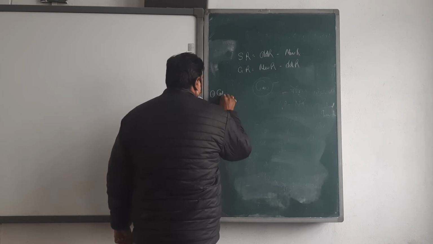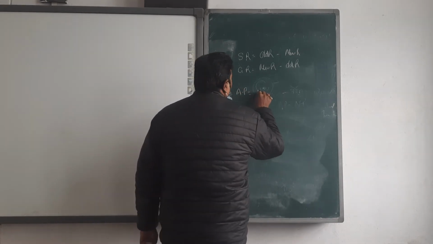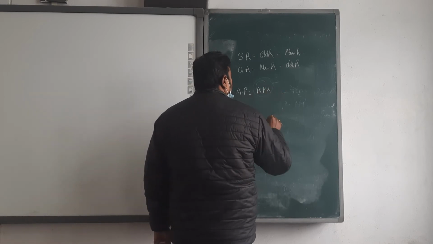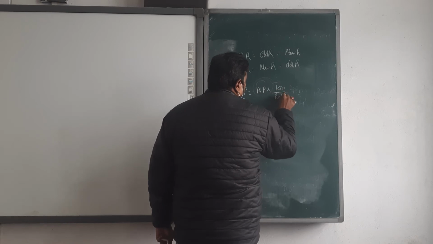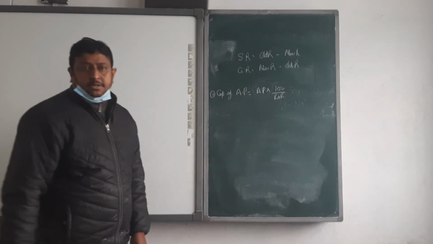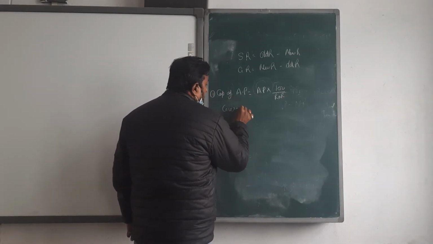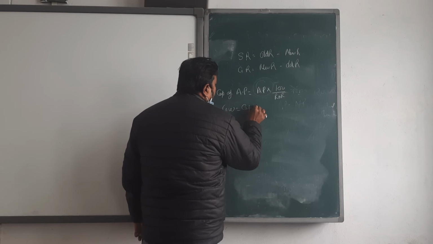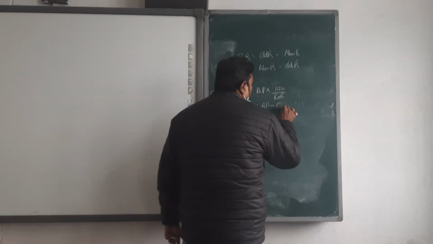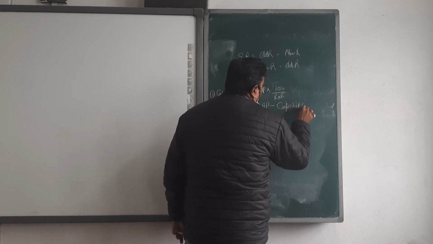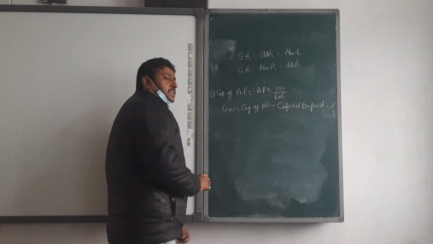So first, capitalization of average profit is equal to average profit into 100 upon ROR, which means rate of return. And here goodwill is equal to capitalized value of average profit less capital employed. Okay, beta. This is the formula.